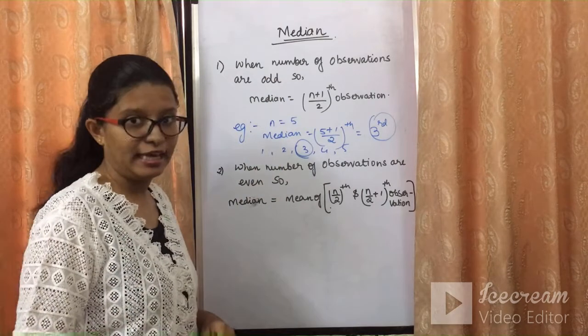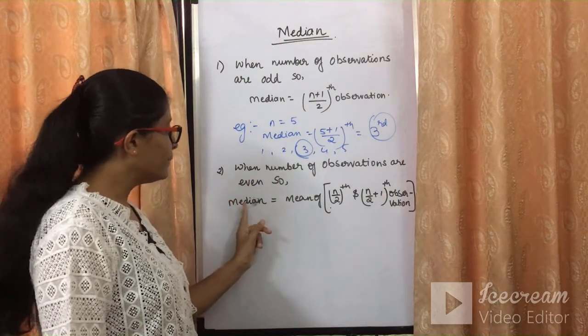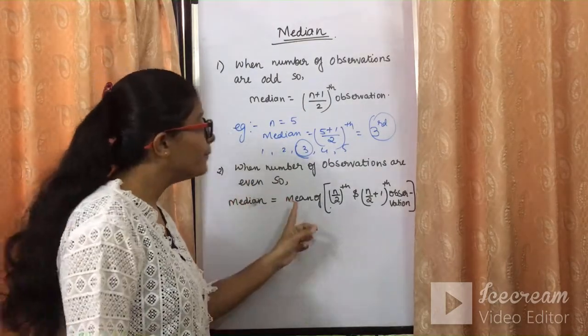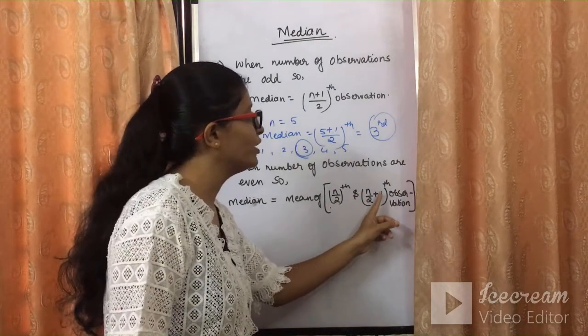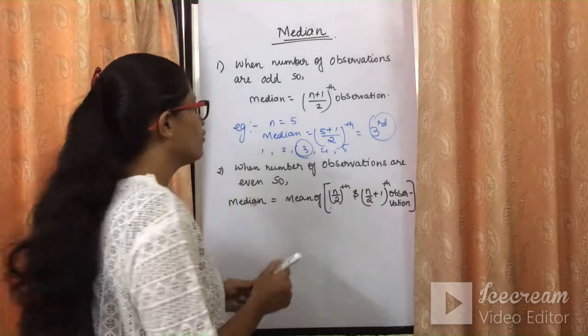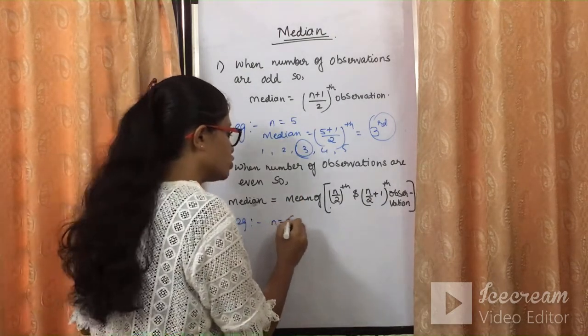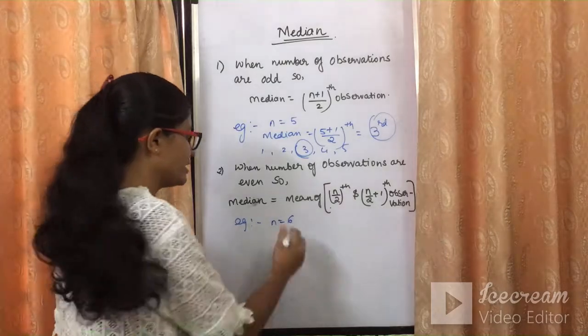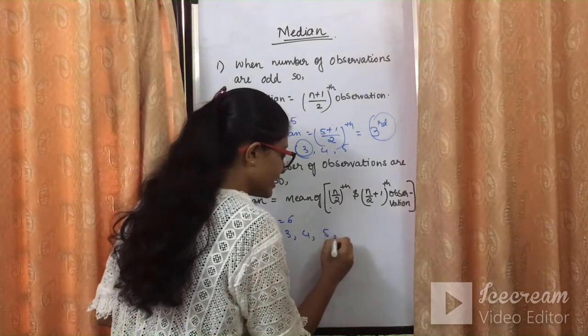Let's have a look at an even number of observations. When the number of observations is even, the median will be given as the mean of the n by 2th observation and the (n by 2 plus 1)th observation. Let's have a look at an example. Again, I can take a small example where n is equal to 6, and I write the numbers 1, 2, 3, 4, 5, 6.